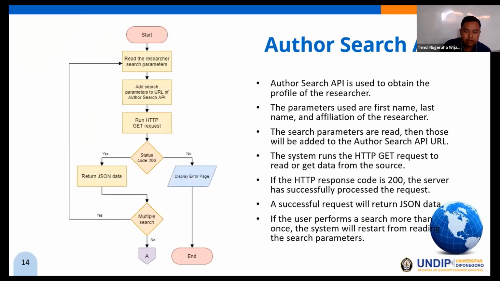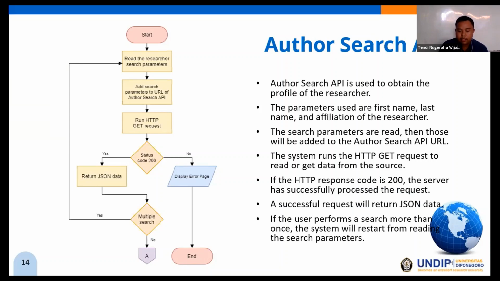Author Search API is used to obtain the profile of the researchers. The parameters used in the Author Search API are first name, last name, and affiliation of the researcher. This is the flowchart of the Author Search API. The process will start when the search parameters are read. Then those will be added to the Author Search API URL. The system runs the HTTP GET request to read or get data from the source.